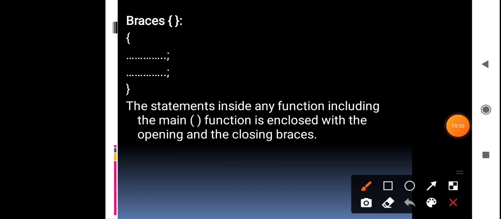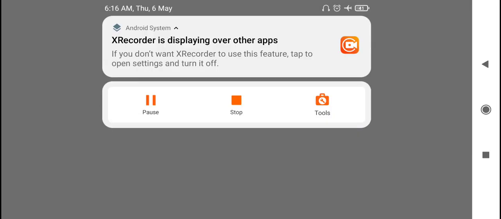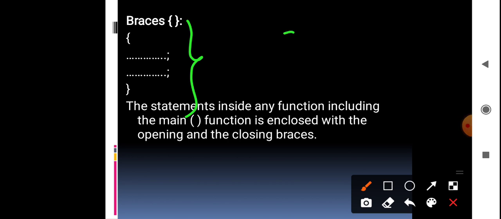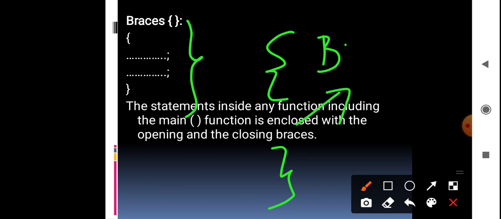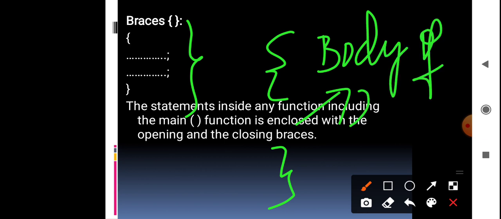After the main function you have to write the braces, that is, opening braces and closing braces. What does it mean? It will have the body of the function. Within this, the body of the function will be there.